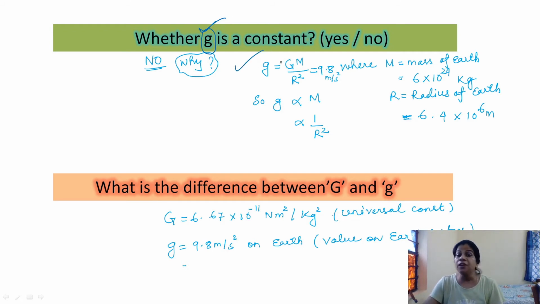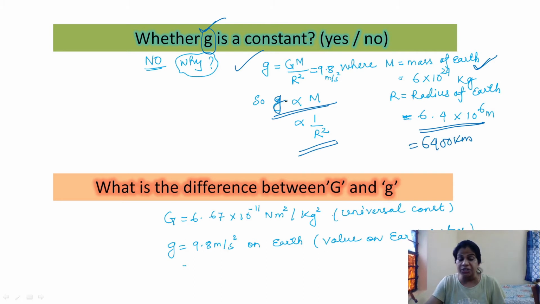Because g = GM/r², as you just derived. Here g is directly proportional to mass and inversely proportional to radius square. Mass here is the mass of earth, 6 × 10^24, and r is the radius of earth, 6.4 × 10^6 meter, or you can say 6400 kilometer. So g depends on these two parameters. So g is not constant, or you cannot say g is a universal constant.